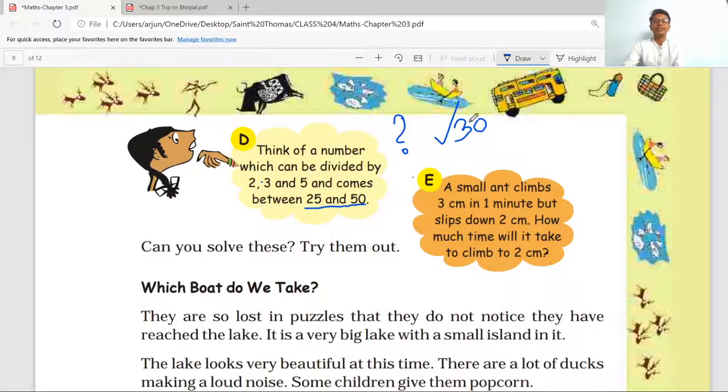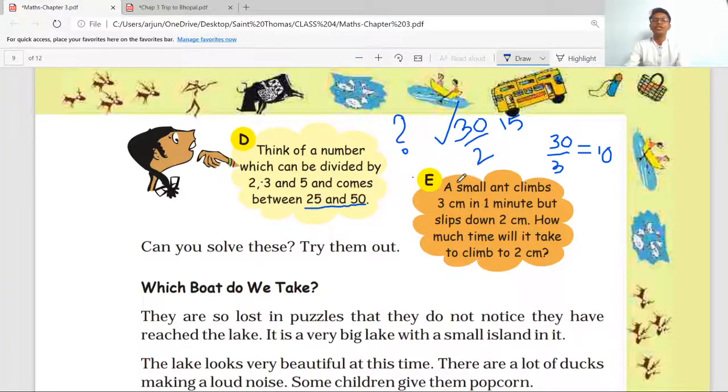Now let's check it. 30 can be divided by 2, yes, and the answer will be 15. Then 30 can be divided by 3, and the answer will be 10. And 30 can also be divided by 5, and the answer will be 6.